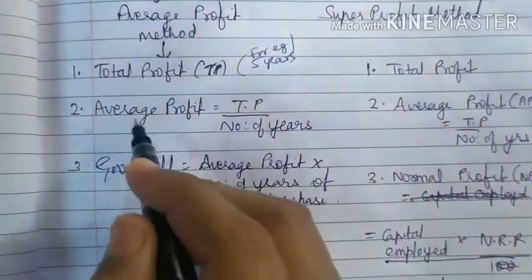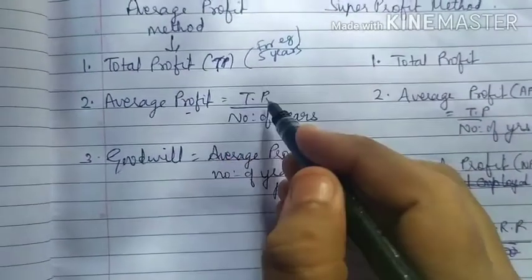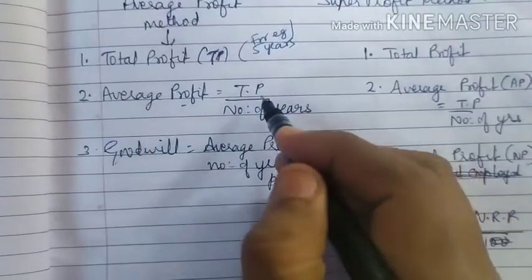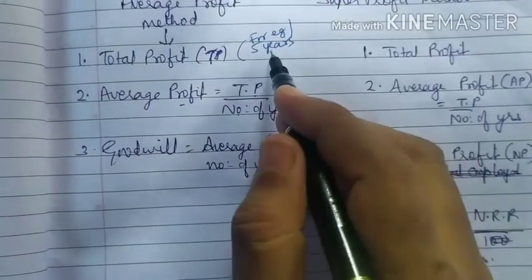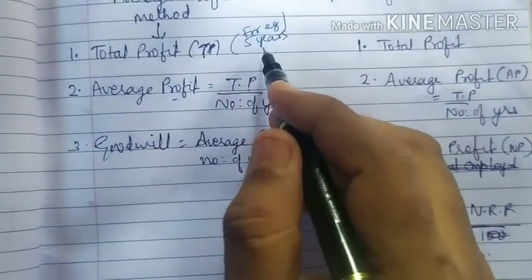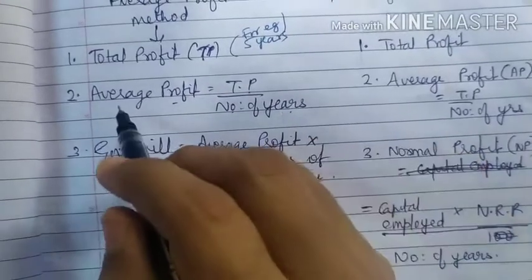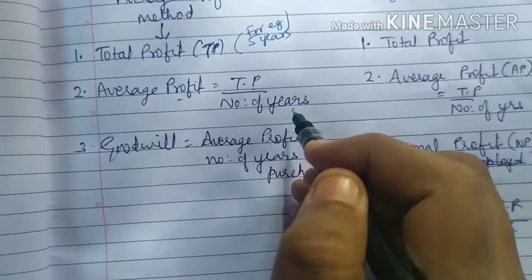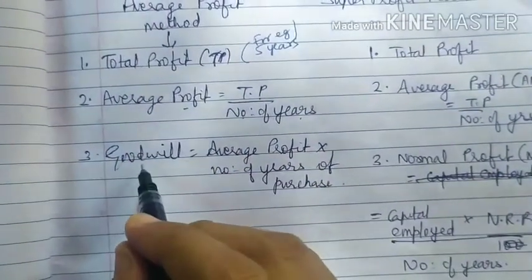Second step is average profit. Whatever total profit you got, you divide that with the number of years. For example, in our problem we had information for 5 years, so you divide with 5 years. So average profit is equal to total profit divided by number of years. Clear? Then you got average profit, then you find goodwill.